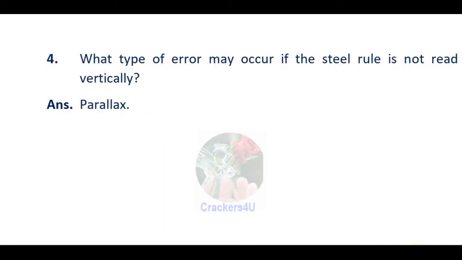Next. What type of error may occur if the steel rule is not read vertically? Answer: parallax. The type of error that may occur if the steel rule is not read vertically is parallax.